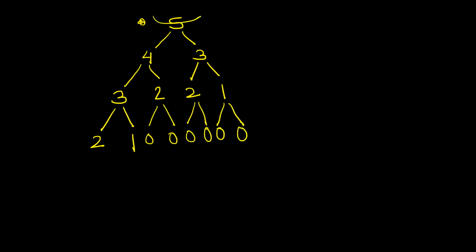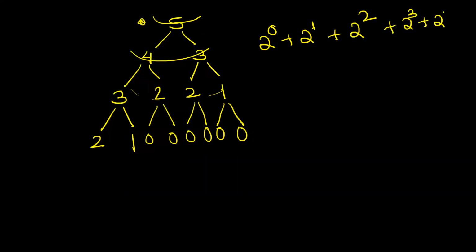Let's see. 1 plus 2 plus 4 plus this. So see, 2 raised to 0 plus 2 raised to 1 plus 2 raised to 2 plus 2 raised to 3. Likewise, till 2 raised to n minus 1. Do you agree? There will be n minus 1 different levels. मानते हो क्या? In every level. See guys, I am giving you an upper bound analysis. ठीक है? या तो ऐसा सोचो guys.